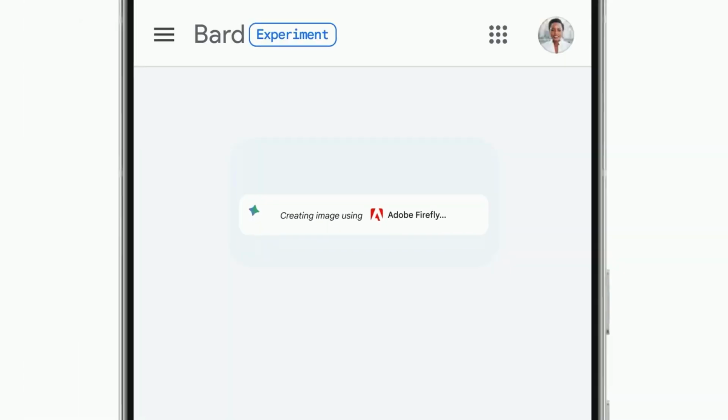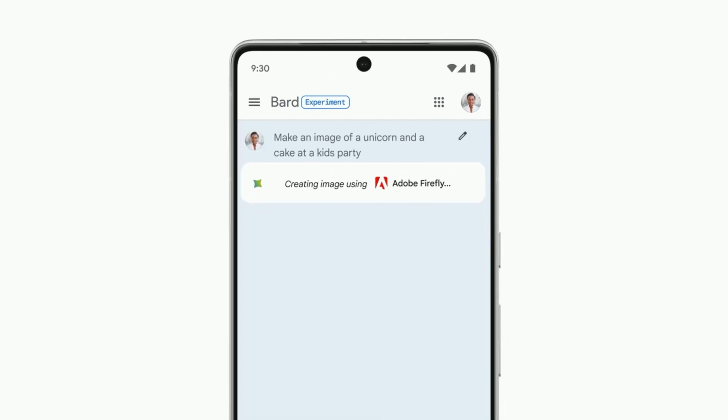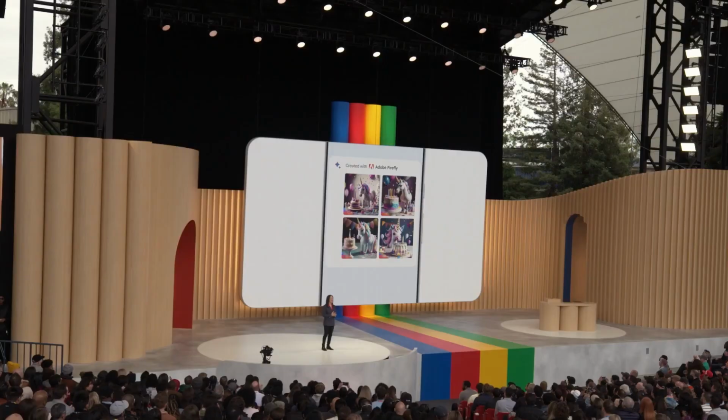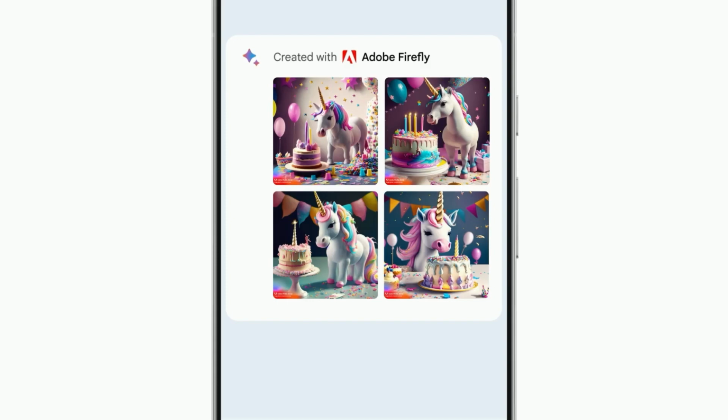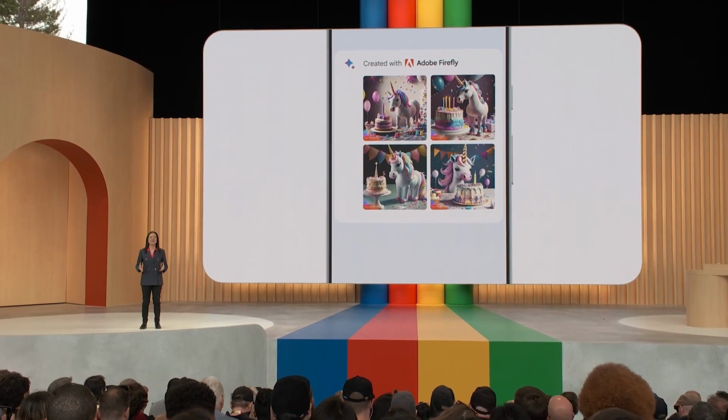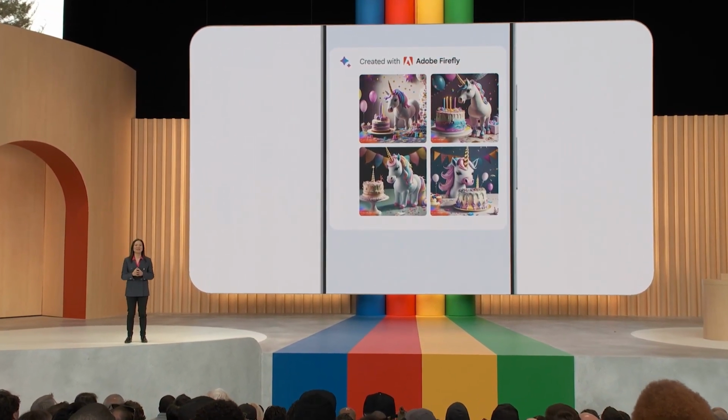Okay, now Bard is working with Firefly to bring what I imagined to life. How amazing is that? This will unlock all kinds of ways that you can take your creativity further and faster. And we are so excited for this partnership.